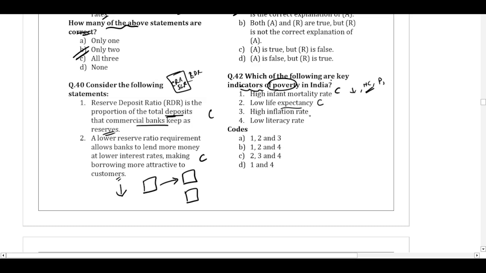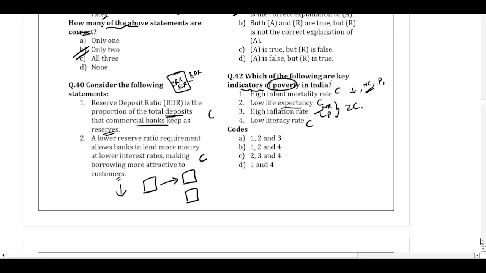High inflation rate. Poverty and inflation rate are not directly related. Inflation can affect both rich people and poor people. The level of impact it has on the rich people is less and on the poor people is more. But inflation affects both rich and poor. It is not directly related to poverty. So this is incorrect. Low literacy rate. Again, if poverty is there, the person will not have enough money to afford a good education in a good school. So that is also an indicator.